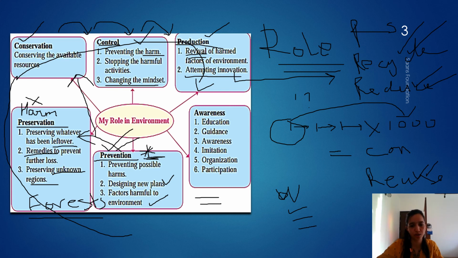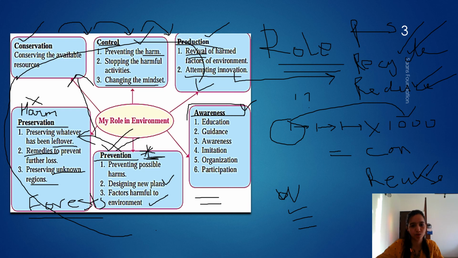So all this is so that you don't catch a cold. Similarly, so that our environment does not get destroyed, what do we do? We conserve, we control, we produce, we preserve, and we prevent. So we prevent all the above from happening. Lastly, the most important is being aware and making everybody around us aware.